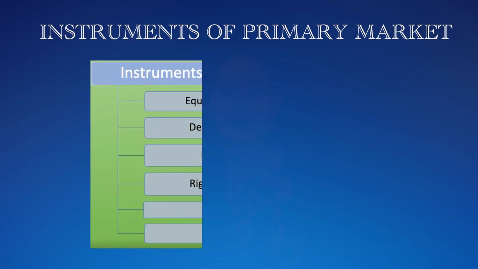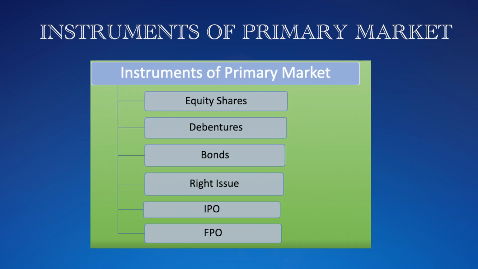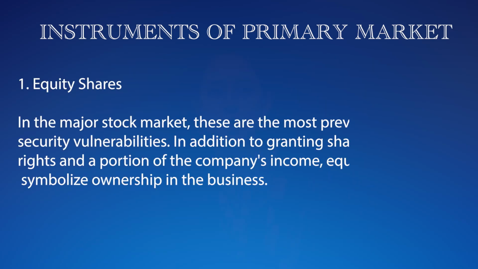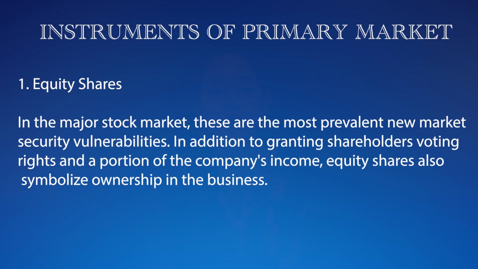Now, as we have covered the functions of primary market, next we will study the instruments of primary market. Means what are the instruments or what are the securities which can be issued in the primary market. So the first instrument of primary market is equity shares. In the major stock market, these are the most prevalent new market securities.